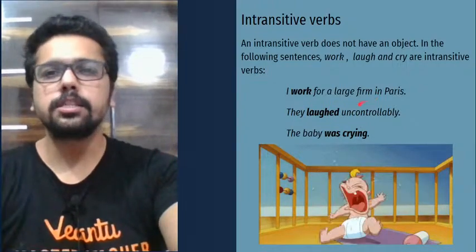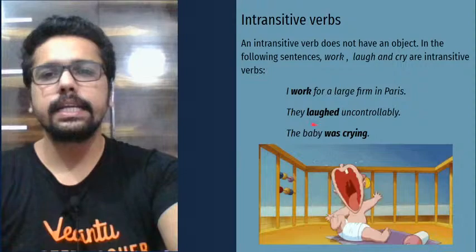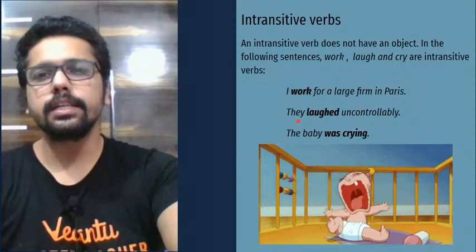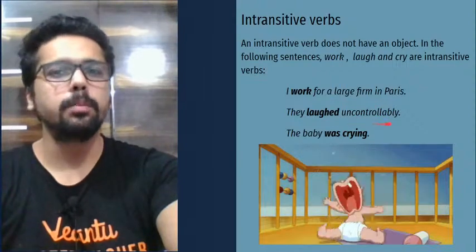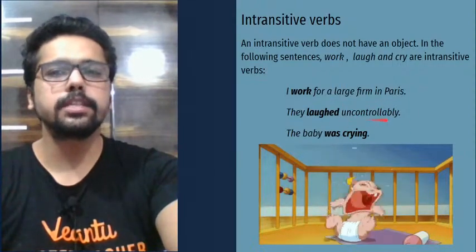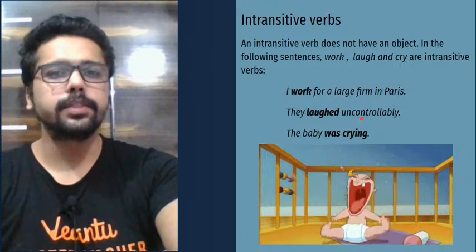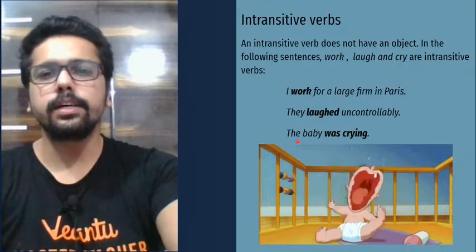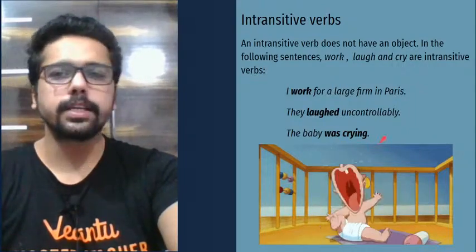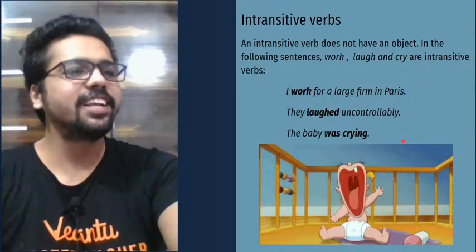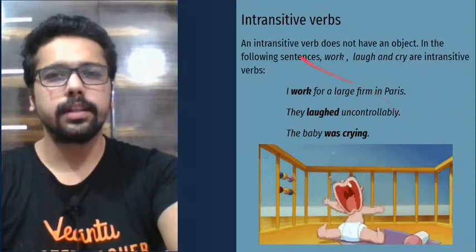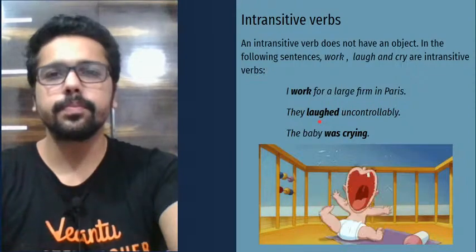All right. Similarly, if you look at the second one, they laughed uncontrollably. There is no object again. There's no receiver of the verb laughed. Okay. Look at the third one. The baby was crying. Again, there is no object. So there is no receiver of the action. That's why they are called intransitive verbs.